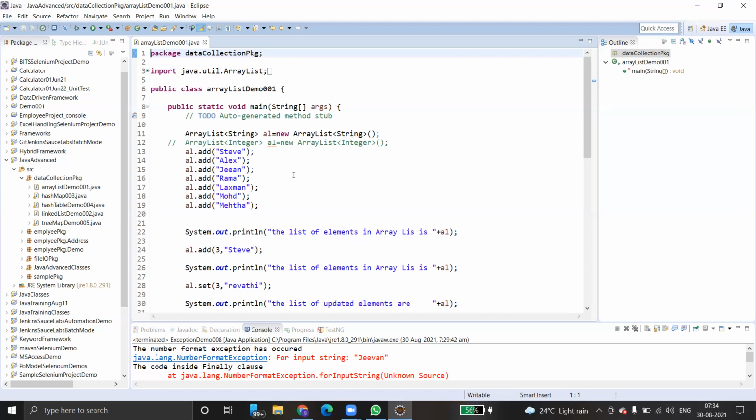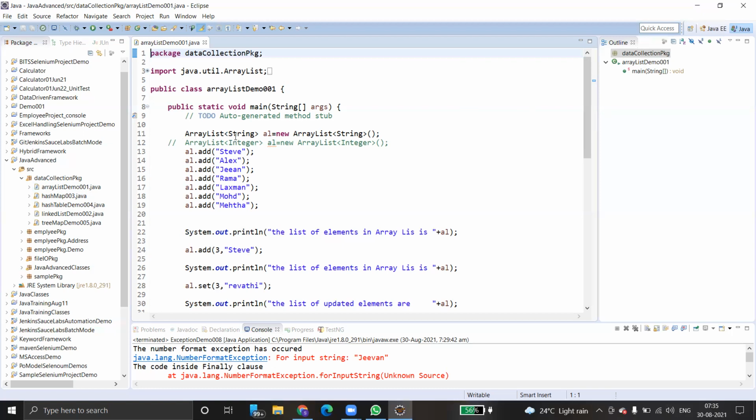Remember this. We have so many classes. As testers, we heavily depend on ArrayList, because searching is much faster in an ArrayList collection compared to other collection types. So how do we declare a collection? Actually, very simple. This is how we have to declare a collection.